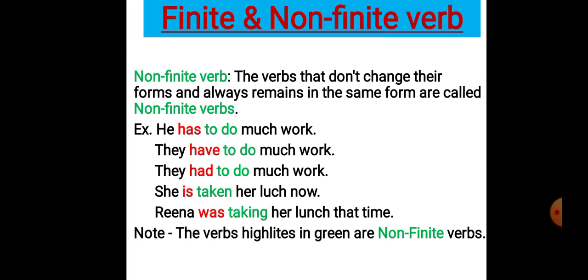So that is all about finite and non-finite verbs, students. I hope it's clear to you, the main verb and helping verb and finite and non-finite verbs. And you will be able to recognize them, identify them in the sentences, and you will be able to use them as well.